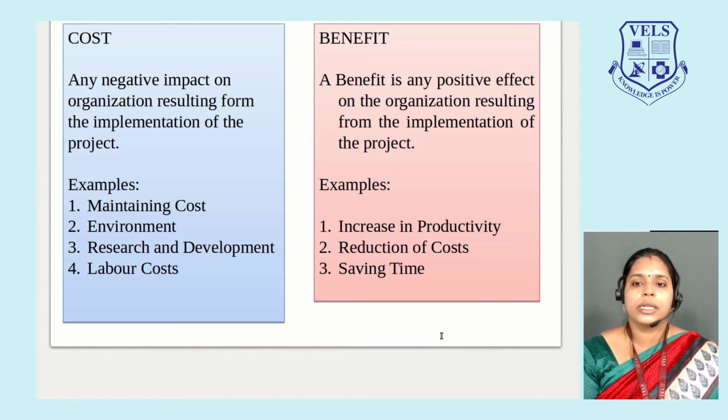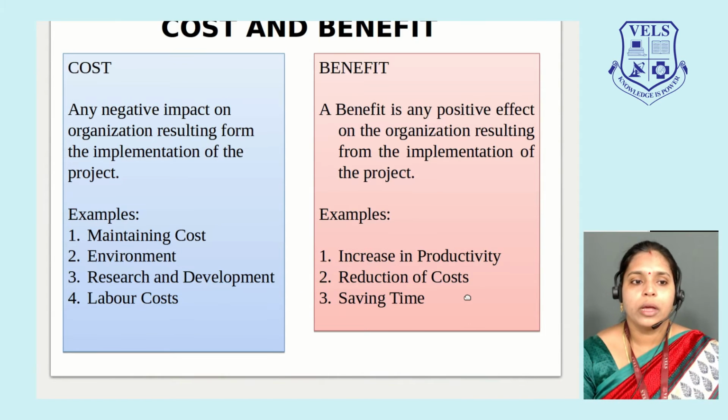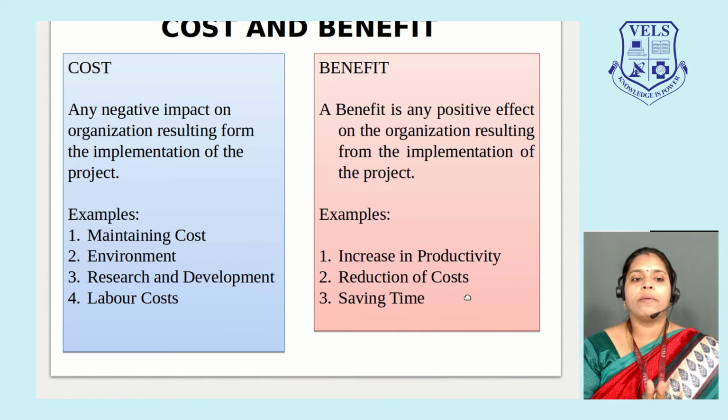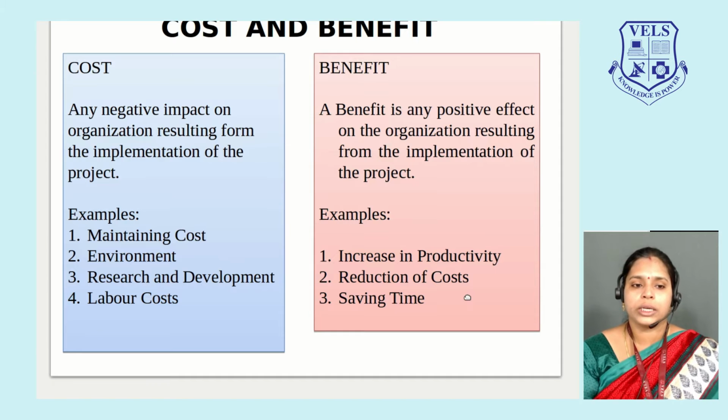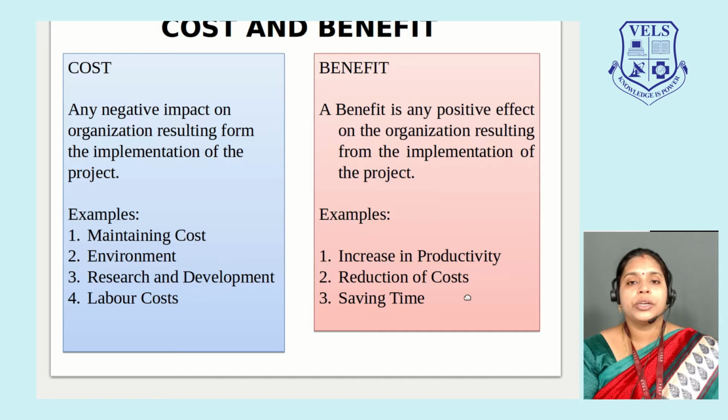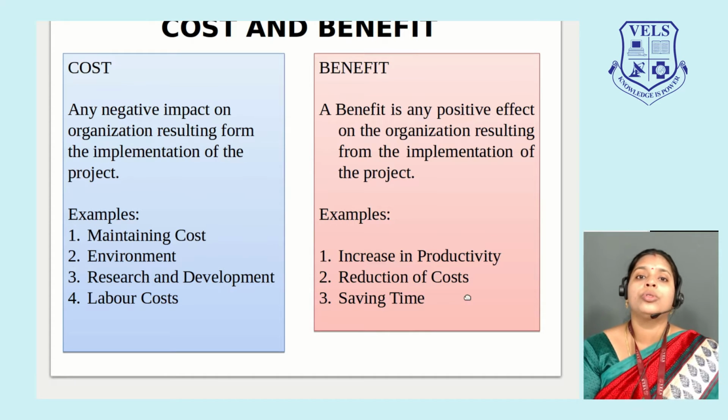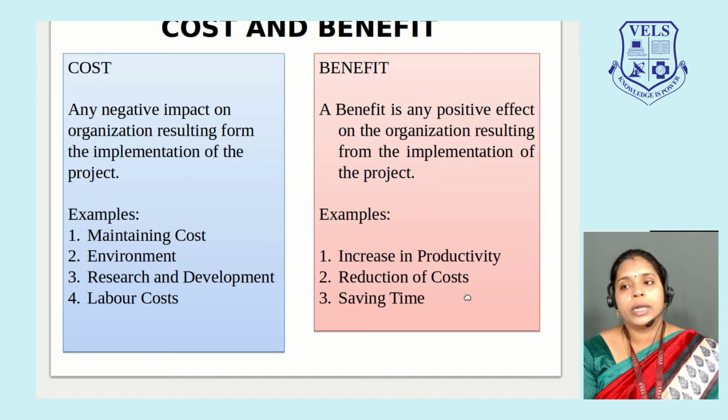We will see what exactly cost and benefit are. So, cost is a negative impact on an organization. That means any negative impact on an organization from the implementation of a product. For example, maintenance cost, any environmental effect, research and development, labor cost. So, any cost impact upon the implementation of the project to the organization, we will call that as cost.